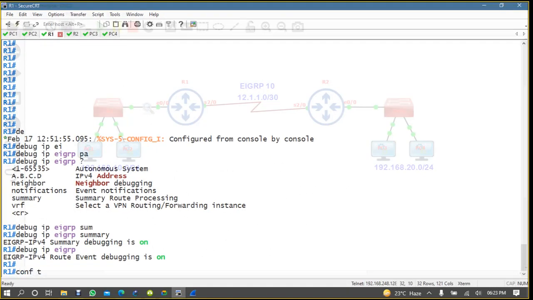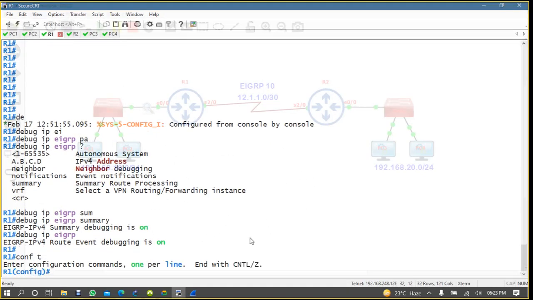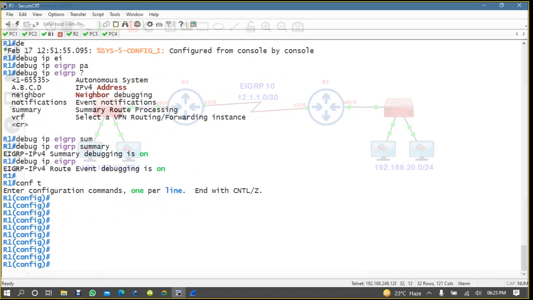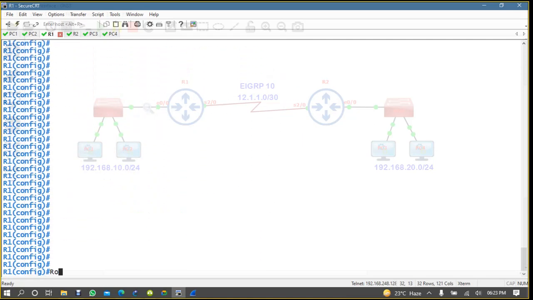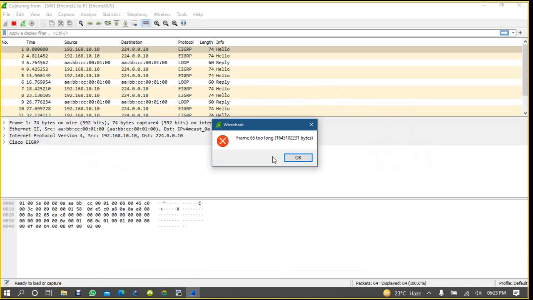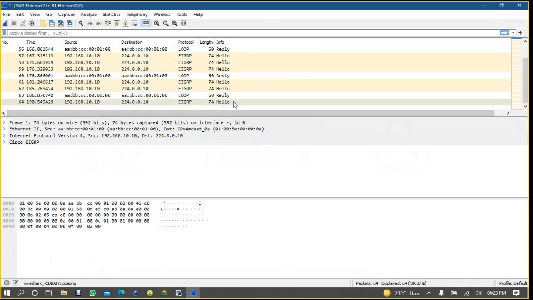So there are two types of configuration. Let me show you one configuration first. First you have to come here, router EIGRP 10. Before configuring it, let me show you that your router is still sending packets here. Still EIGRP packets are coming here, 64. Okay, 64 is the last one.